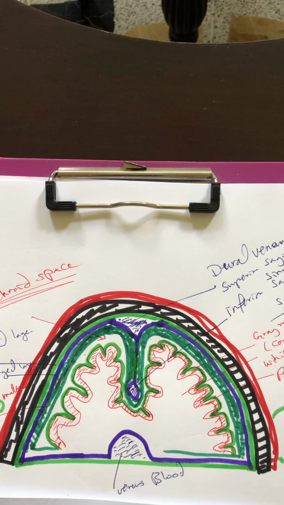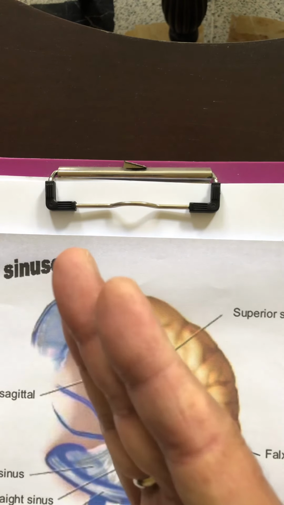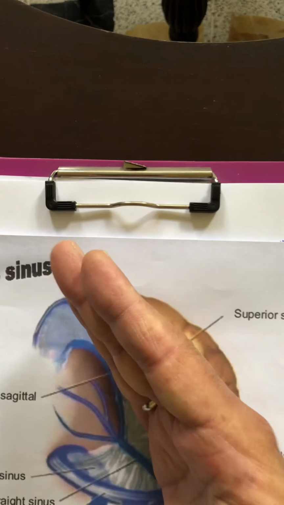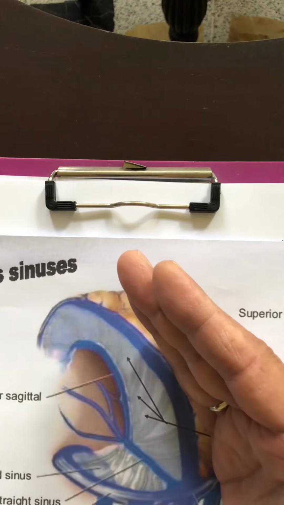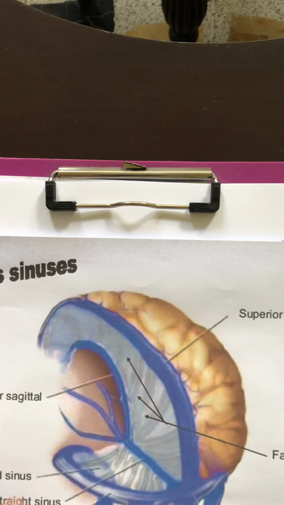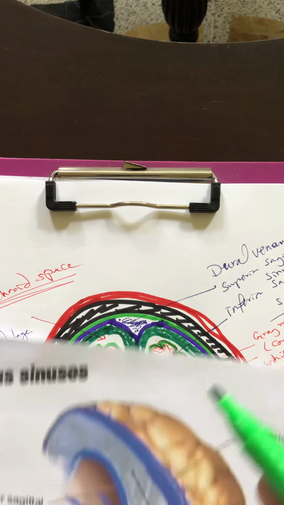And you know the difference: a coronal section is a vertical plane that divides the body into anterior and posterior parts. But a sagittal section divides the body into right and left, symmetrical right and left. So in this section, we show you this sinus.